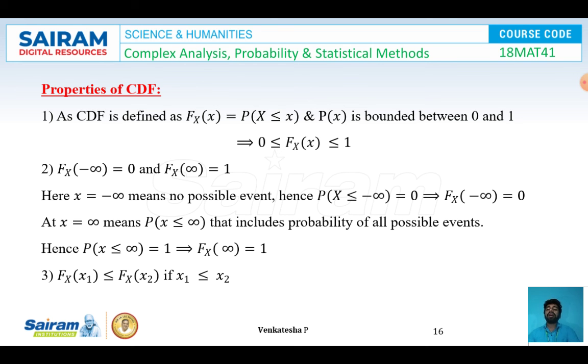Third property: the CDF at the point x1 is less than or equal to the CDF at the point x2, only if the condition x1 ≤ x2 holds.